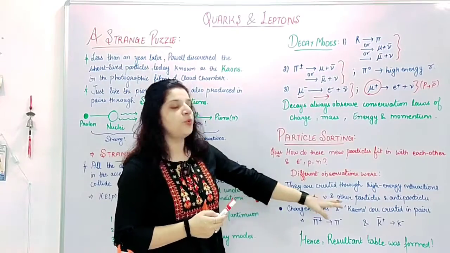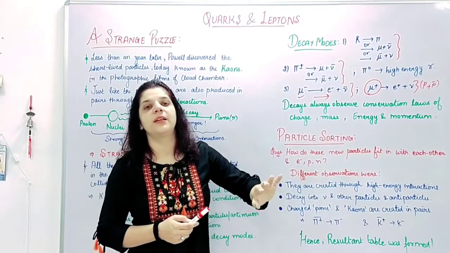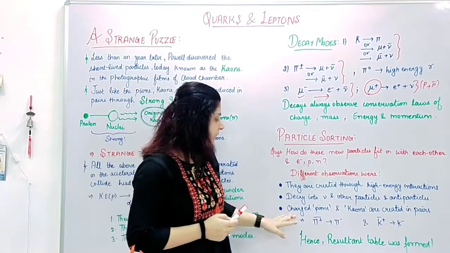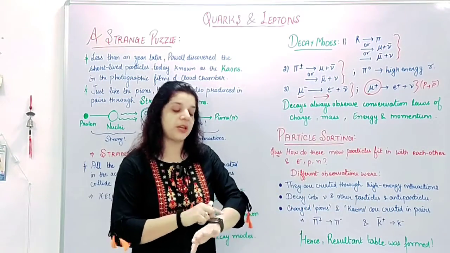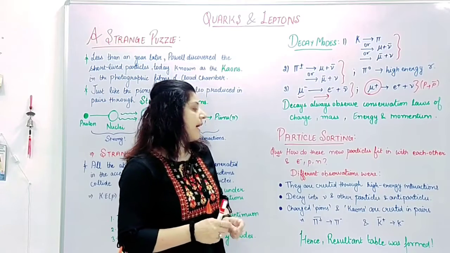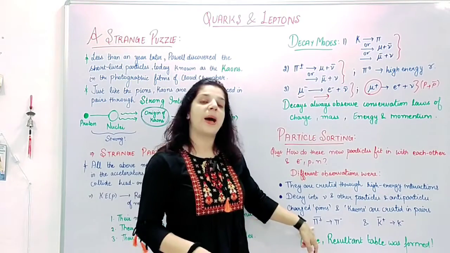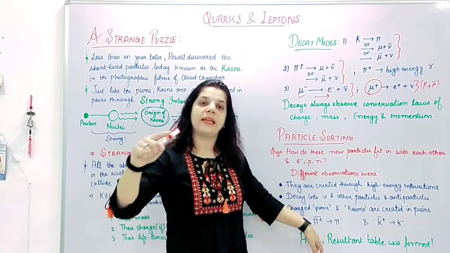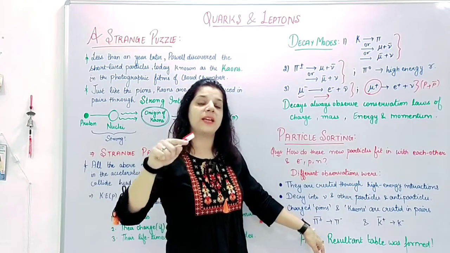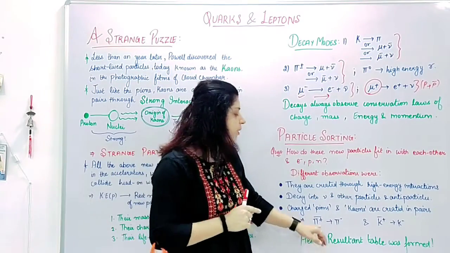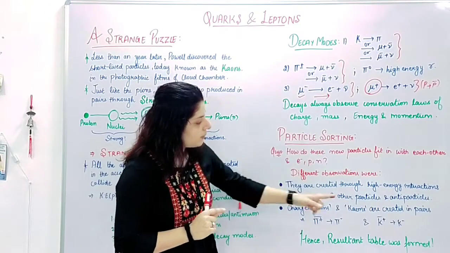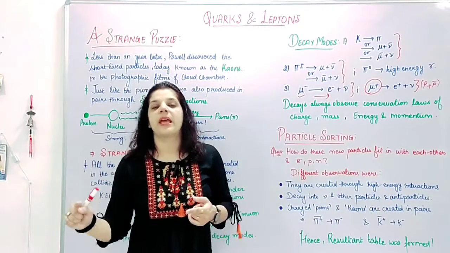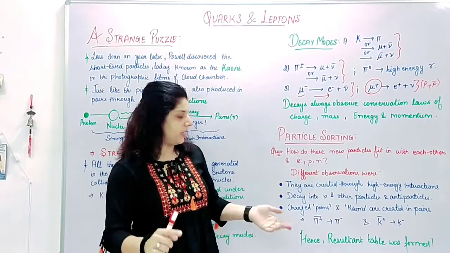Then they decay into neutrinos, antineutrinos, or other particle antiparticle pairs. Charged pions and charged kaons are always produced in pairs, right? And since pi positive and pi negative both exist, pi positive is the antiparticle of pi negative, and vice versa. Similarly, K positive is the antiparticle of K negative, and vice versa.